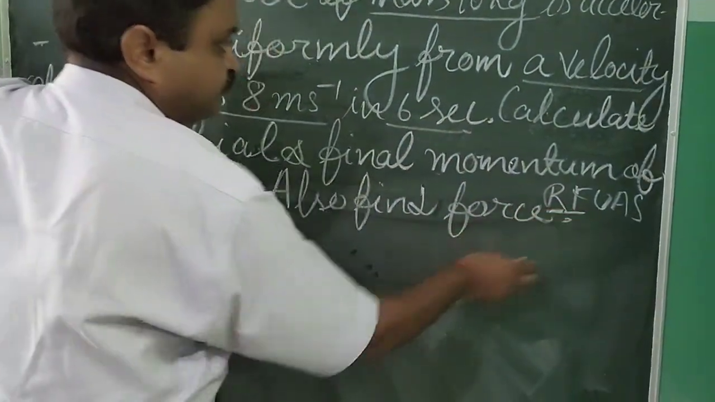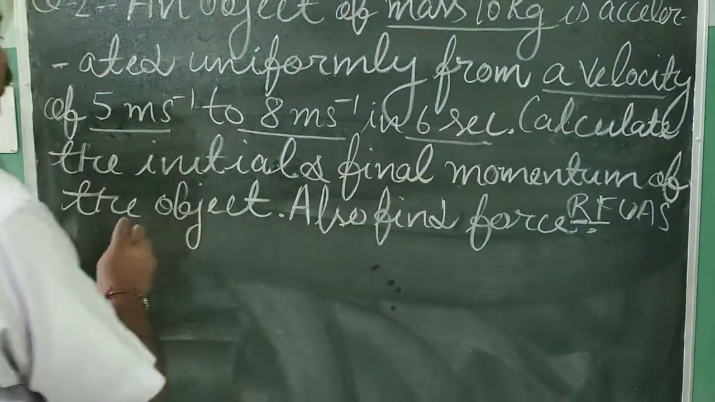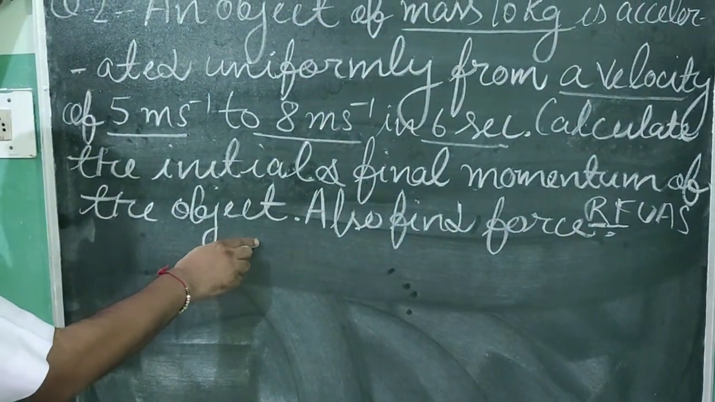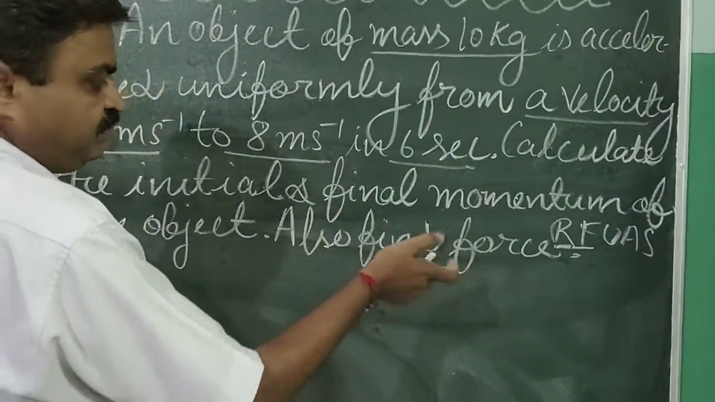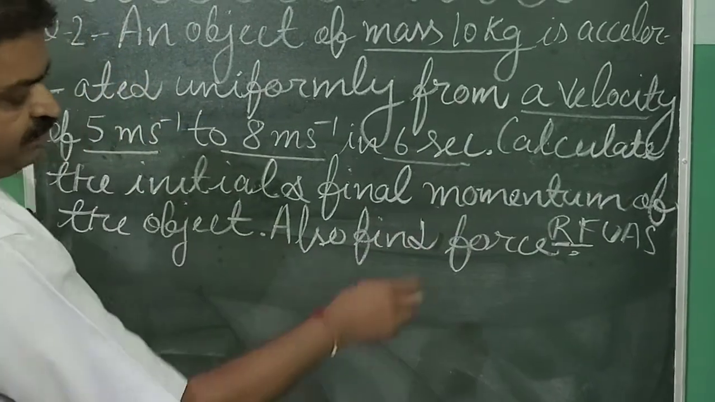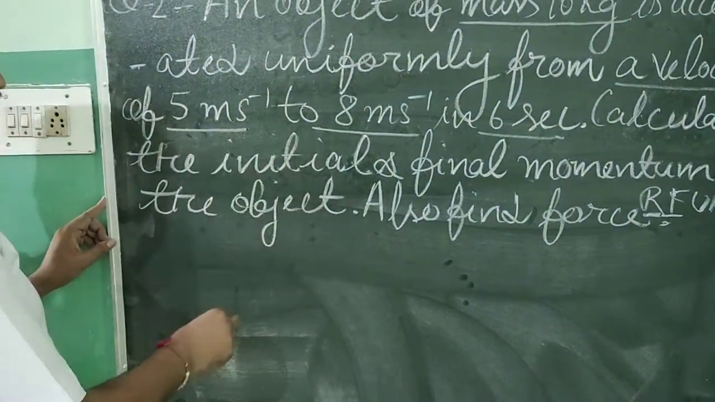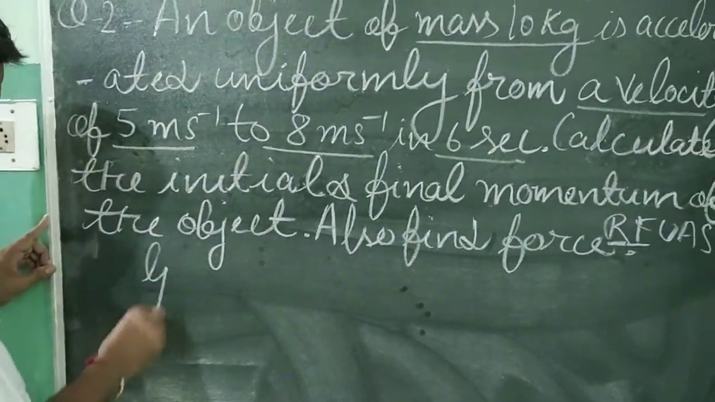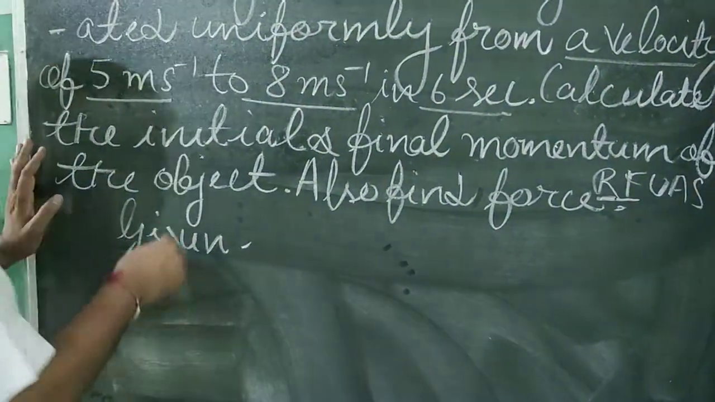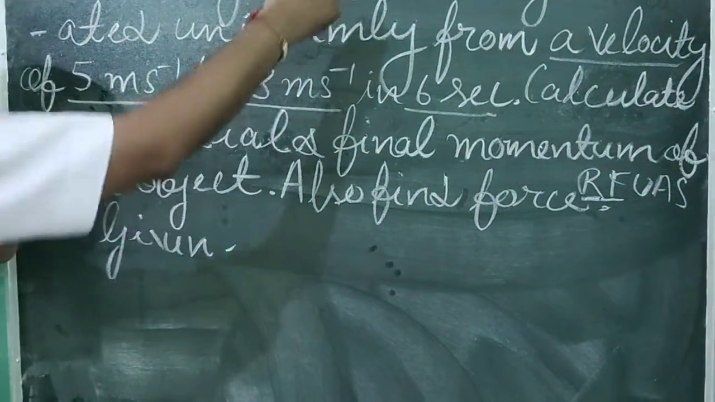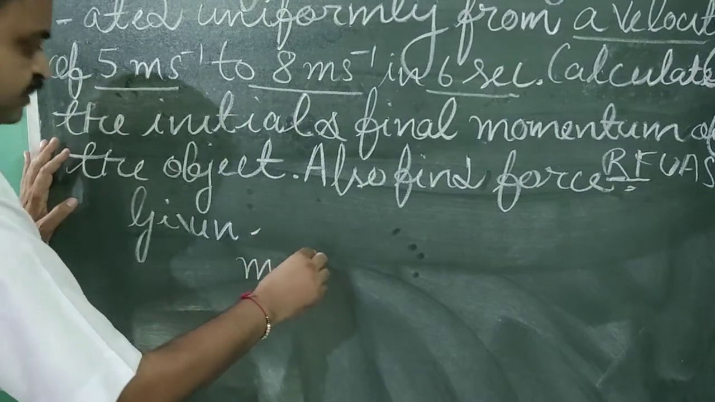Calculate the initial and final momentum of the object. So what will we try to calculate? We will try to calculate the momentum, initial and final. Also find force. So we will find the force. Now we will write all the given quantities here. Given. In the given quantities, what is given? First, mass is given. So we will write mass. What is it? It is 10 kg.